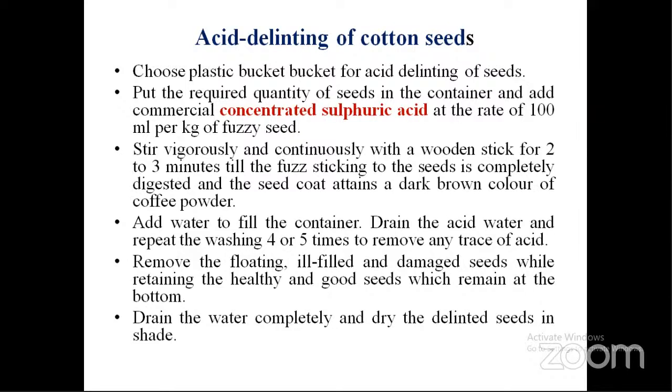First, choose a plastic bucket for acid delinting of seeds, and per 1 kg of seed, add 100 ml of concentrated sulfuric acid. Stir that bucket with a wooden stick for 2 to 3 minutes, so that the fuzz will be digested in the concentrated sulfuric acid, and the seed coat attains a dark brown or coffee color. After that, add water to that container and drain the acid water, and wash the bucket 4 to 5 times to remove any trace of acid.